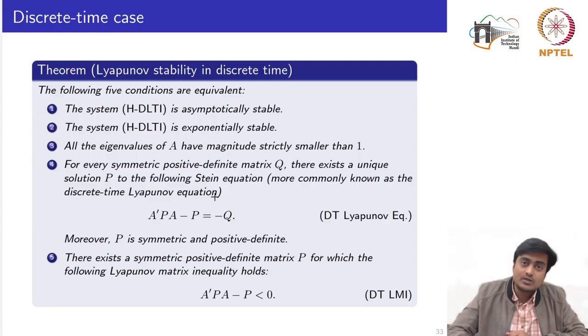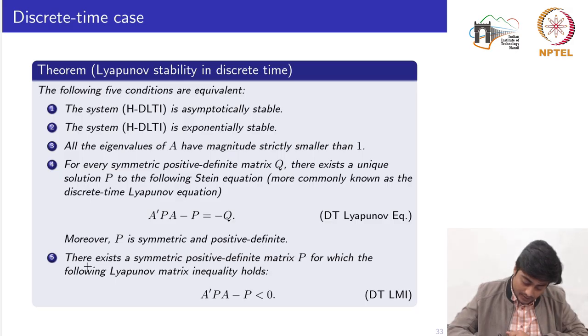This Stein equation is also known as the discrete time Lyapunov equation. This Lyapunov equation reads A transpose P A minus P is equal to minus Q. Moreover, P is symmetric and positive definite.